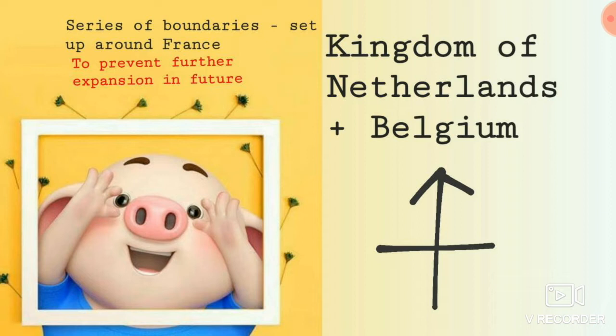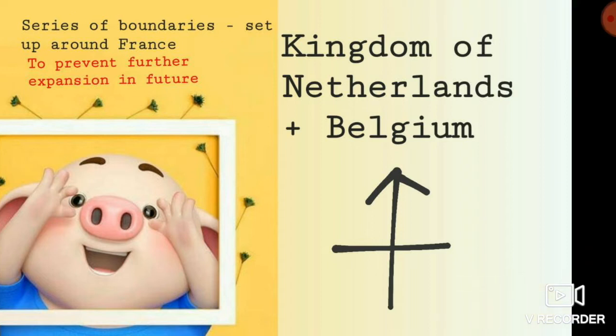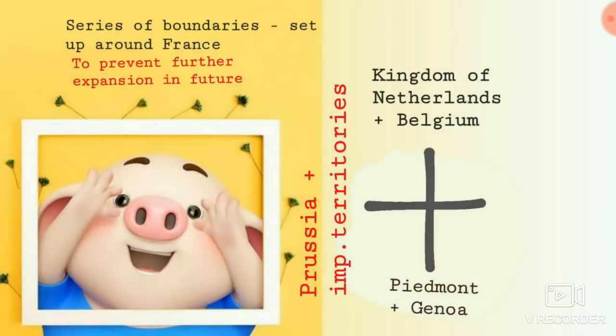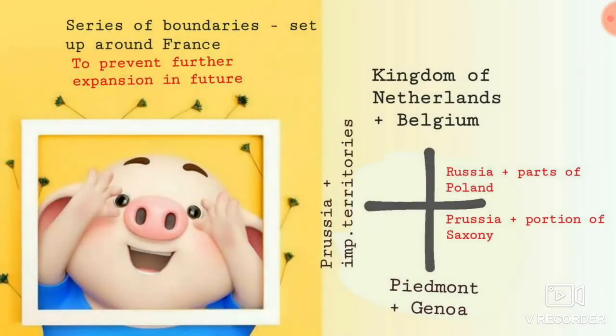Then Genoa was added to Piedmont in the south. This is the southern boundary. Then Prussia was given important territories on its western frontiers. After that, Russia was given Poland and Prussia was given Saxony on the eastern side.